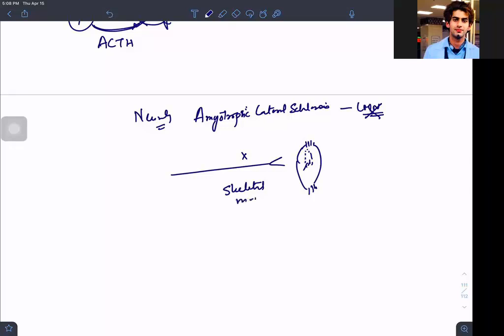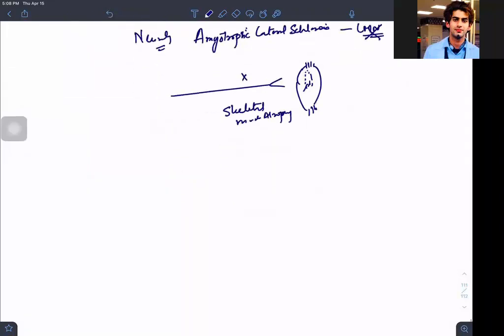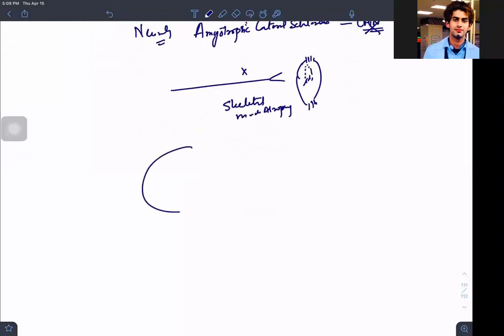So that is skeletal muscle atrophy. Another example we have: if you remember from your pathology, if you are not able to maintain very nice perfusion to an area, that area will finally get atrophied. For example, if I have a patient, this is my brain.